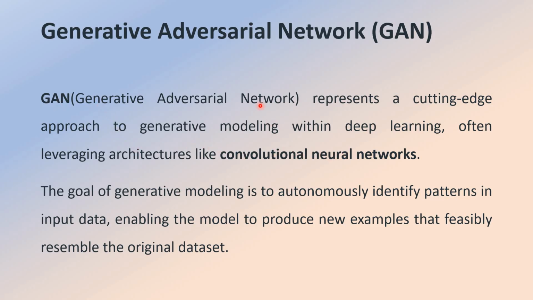Generative adversarial neural networks represent a cutting-edge approach to generative modeling within deep learning. Generative AI uses a deep learning context, implementing architectures from deep learning called convolutional neural networks. So what are GANs, or generative adversarial neural networks? These are again convolutional neural networks. The goal of generative modeling is to autonomously identify the patterns in input data, enabling the model to produce new examples that resemble the original data set.